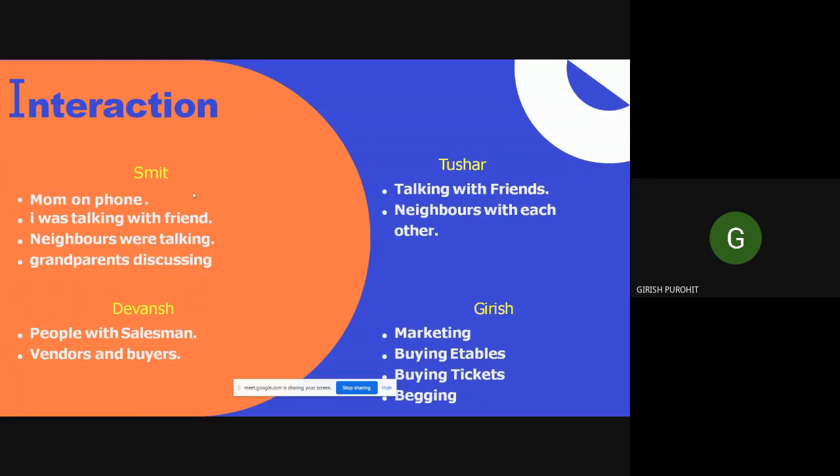The people who were at the railway station were buying eatables for their journey. People were buying tickets. Beggars were begging, and some more people who come in the train for marketing their products were also there discussing their products and selling them.